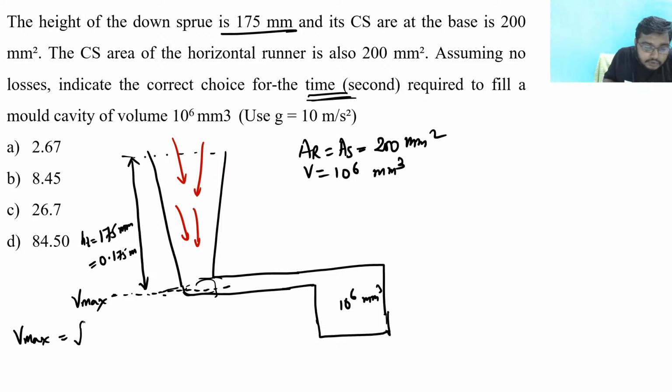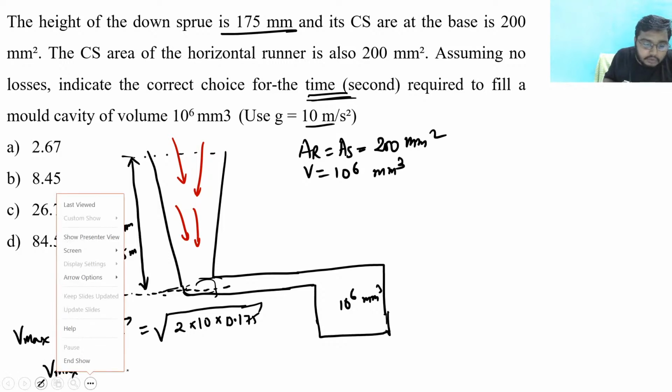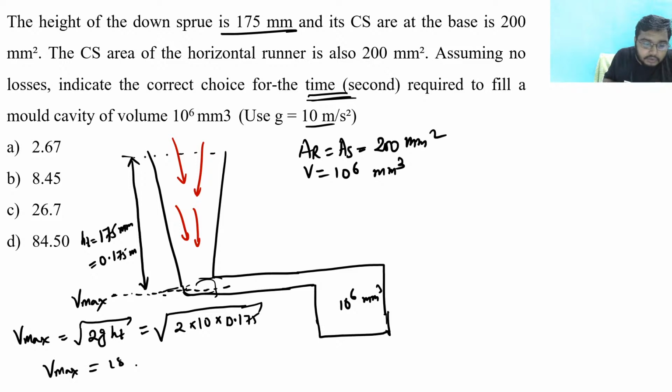So we know that Vmax is equal to root over 2g HT. Now if I do the calculation, that would be root over 2. It is given that use 10 in place of g, so 10 into HT. What would be the HT? HT is 0.175. Now if you calculate, you will get the maximum velocity equal to 1870 mm per second. This is the maximum velocity that you are going to get.